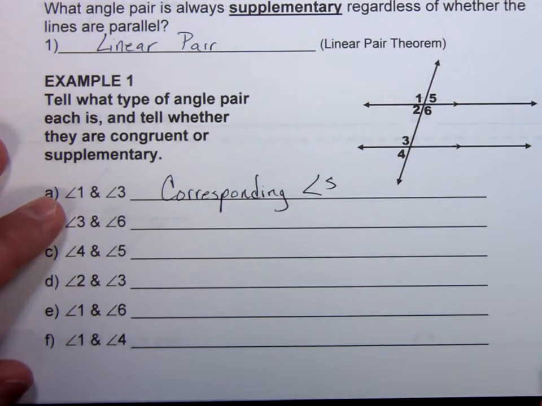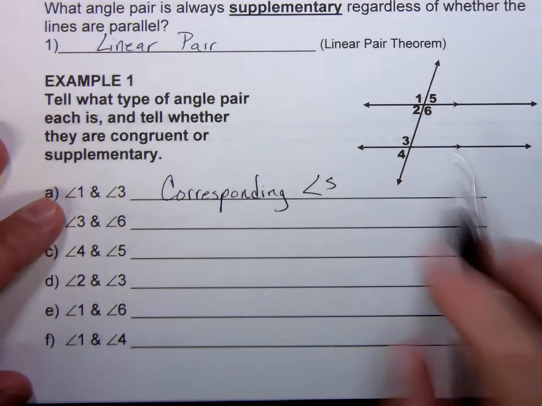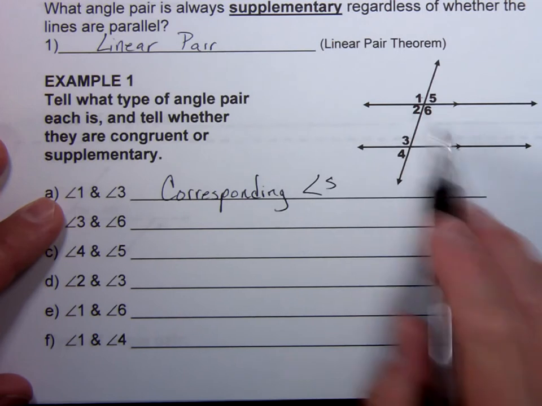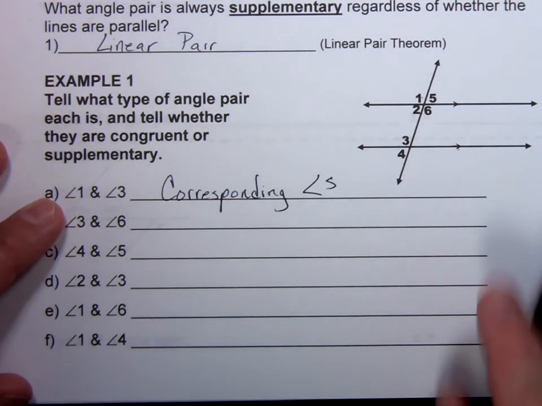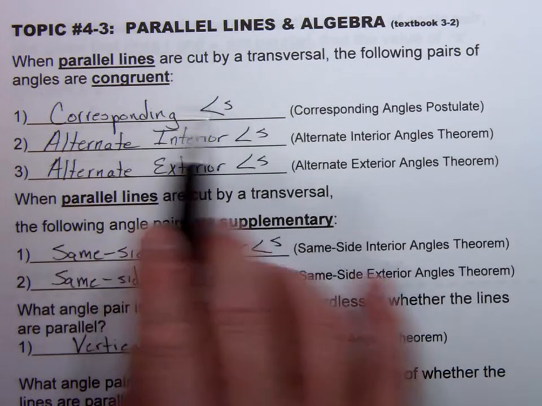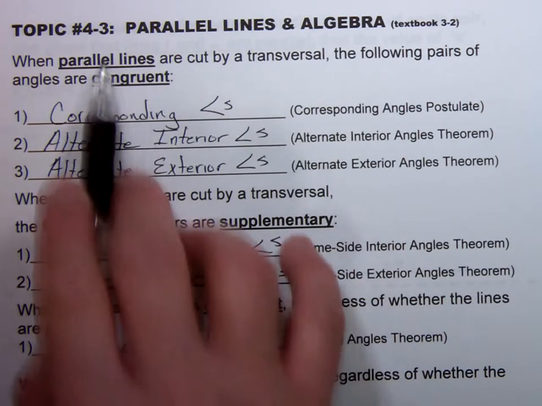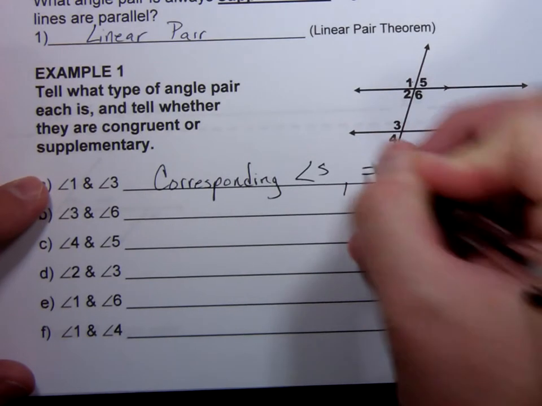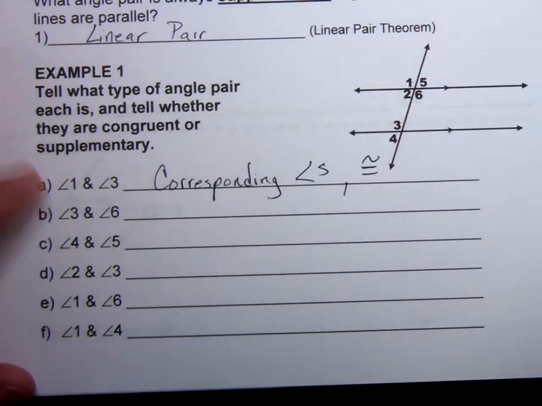And if you think back to what we just finished talking about, because these lines are parallel, notice the arrows marking these two lines parallel, I know that they're either going to be congruent or supplementary. If I go back up here and refresh my memory, the corresponding angles are always congruent when those lines are parallel. So we're going to say that they are congruent. And I'm just going to write the congruent symbol instead of writing out the entire word.